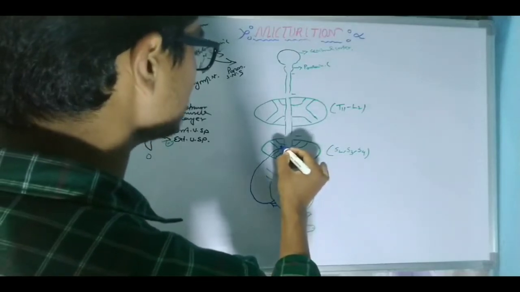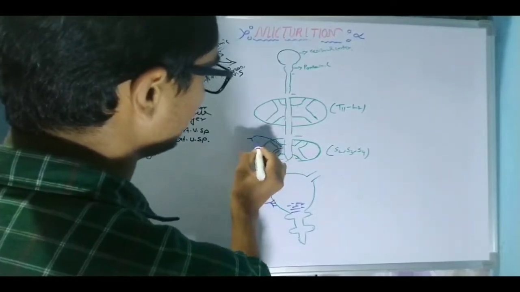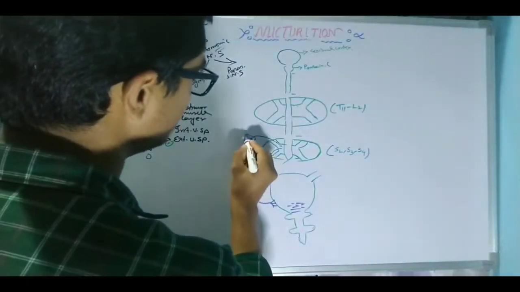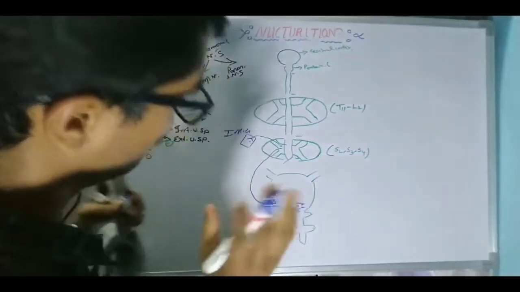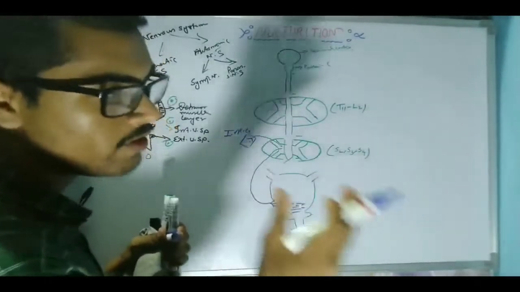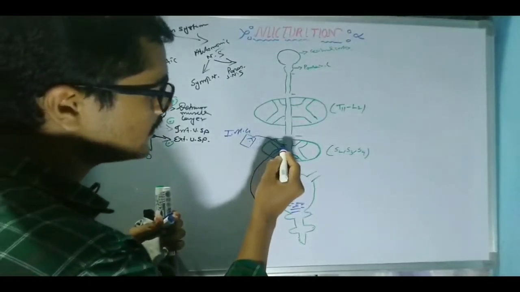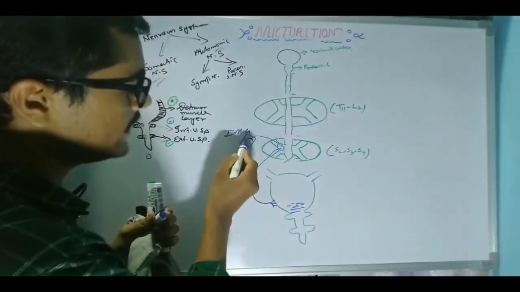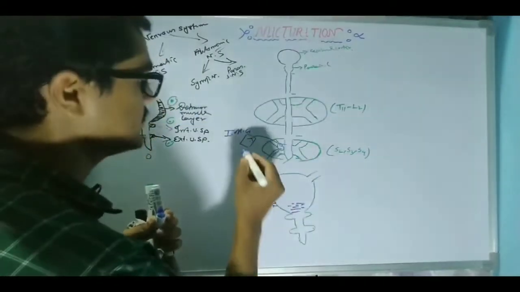with another neuron, and this neuron will end in a ganglion known as the inferior mesenteric ganglion, in short form IMG. From here a neuron will carry a very little amount of sensation into the sacral region, and from there this neuron synapses with another neuron, and the next neuron will end in the inferior mesenteric ganglion, and from this ganglion another neuron will arise.